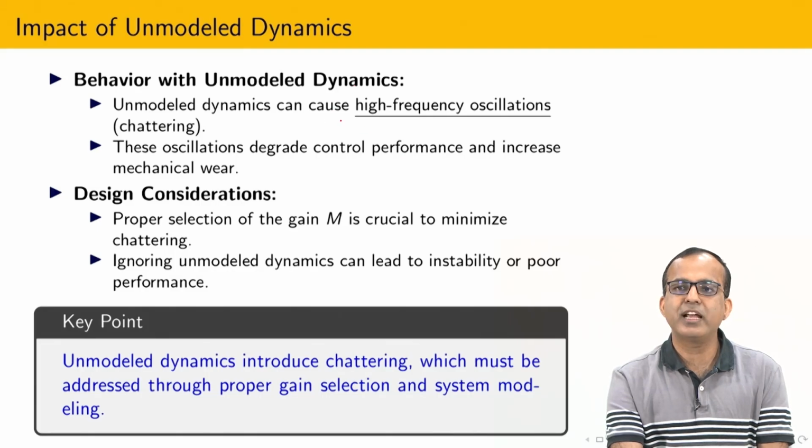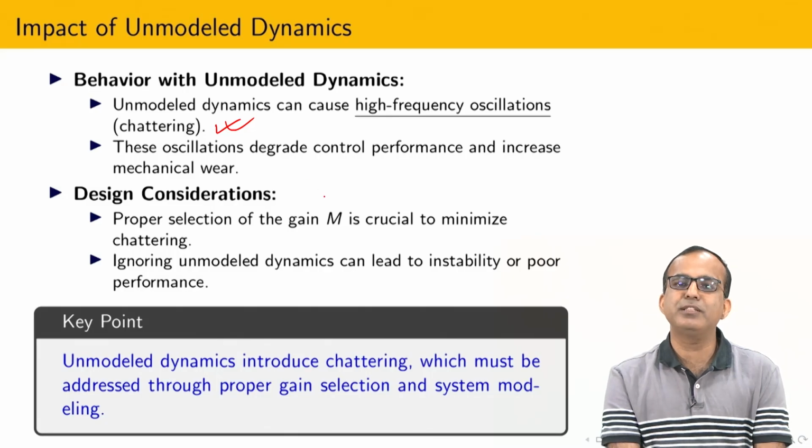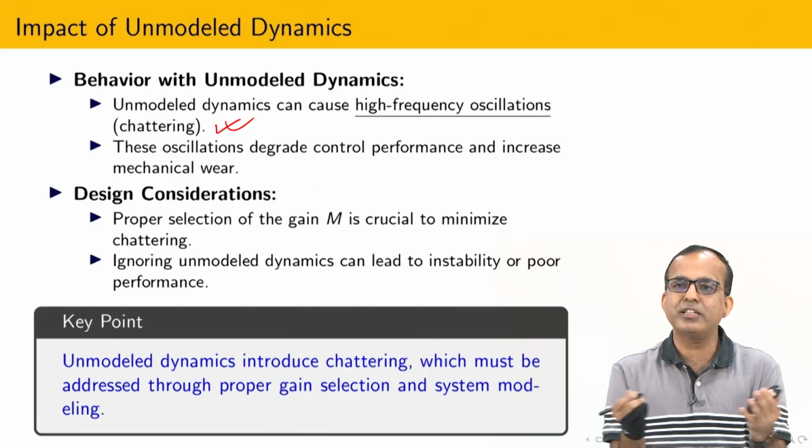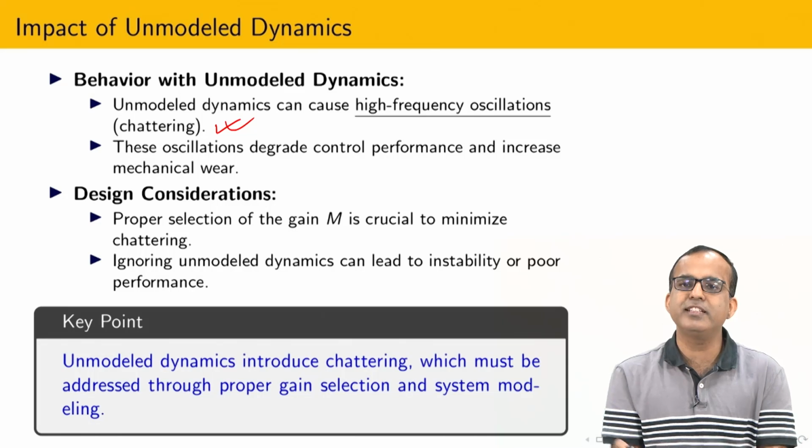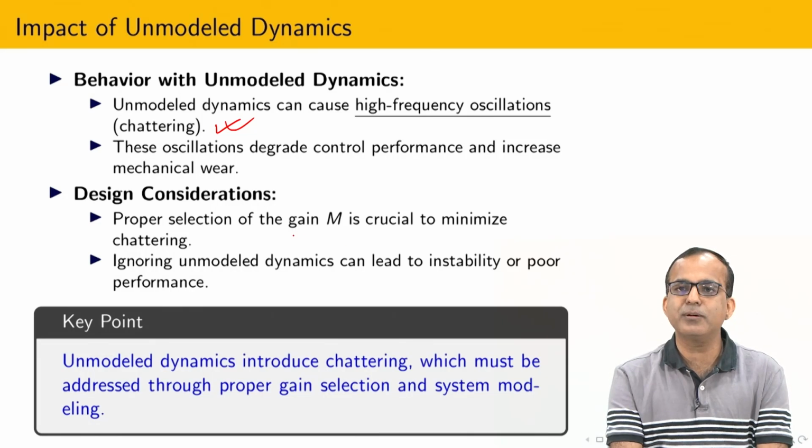Unmodeled dynamics can cause high frequency oscillation, and this high frequency oscillation I have to characterize. I have already told you that chattering is very dangerous whenever our actuator is mechanical, because if the actuator switches with very high speed, that will create wearing and tearing, and heat is generated. That will cause difficulty, and for that reason proper selection of gain is required.